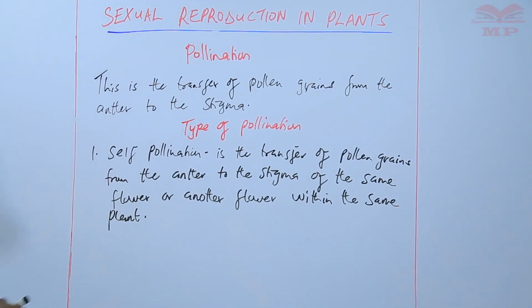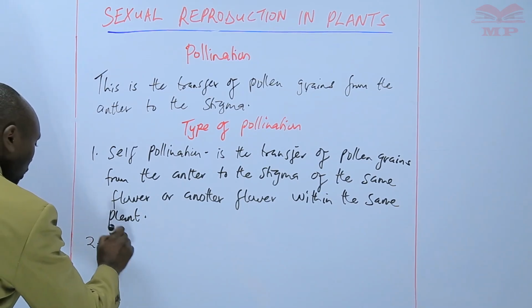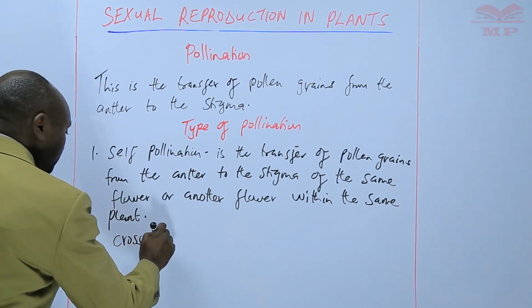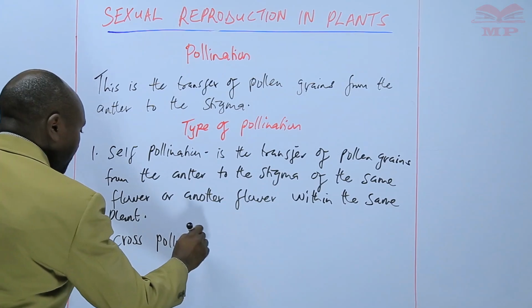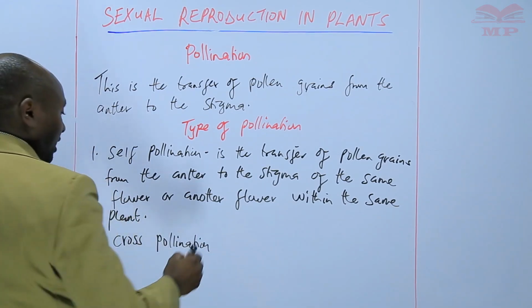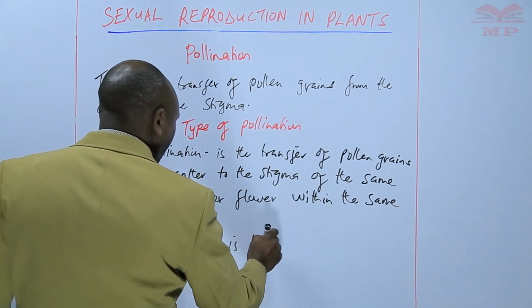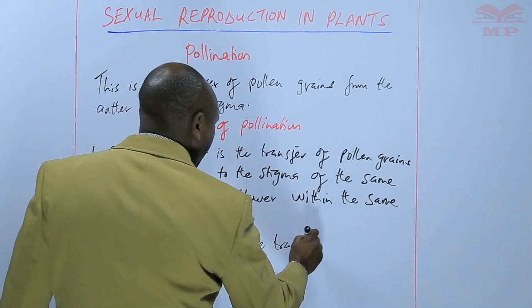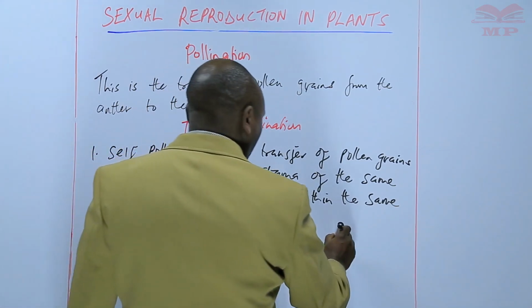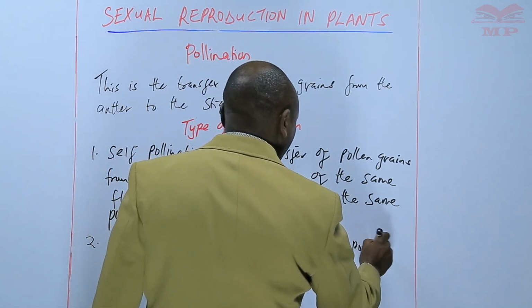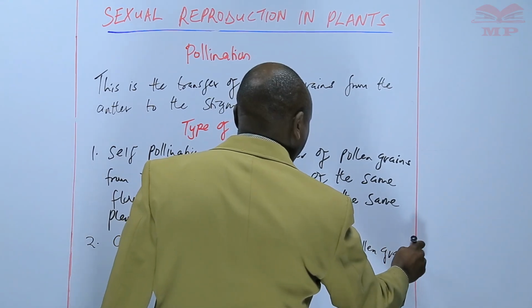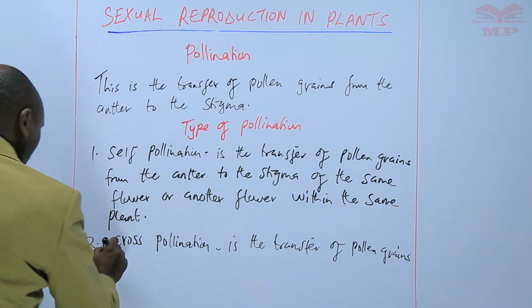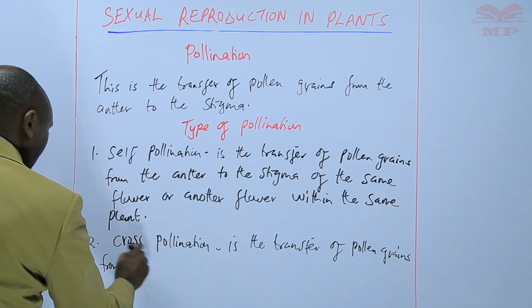The other type of pollination is what we call cross-pollination. And this is the transfer of pollen grains from the anther.